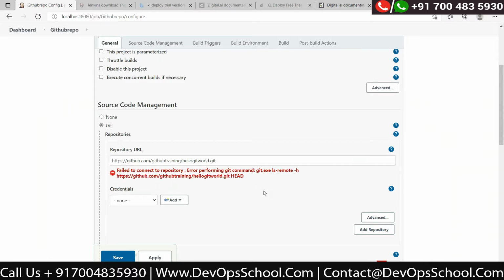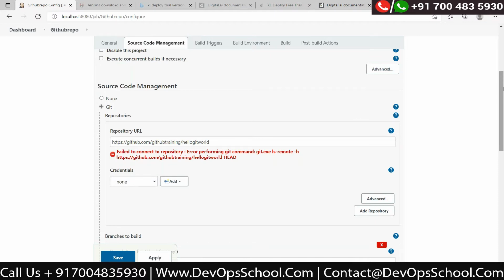Oh, even here it says fail to connect. One minute. You have selected the git, you have just provided that git. Okay, can you just remove the .git? One minute. So it is okay. Can you ping me that you are in the chat window also?